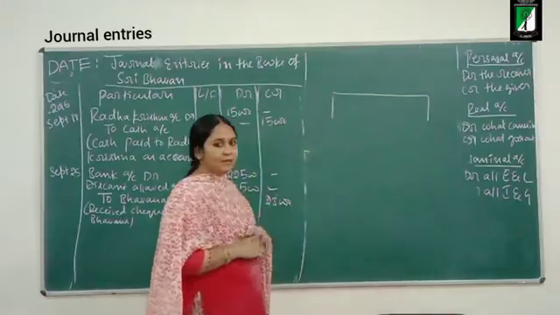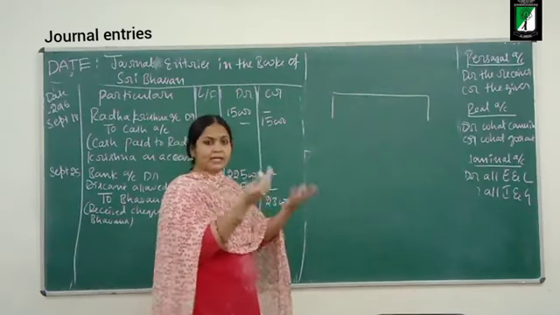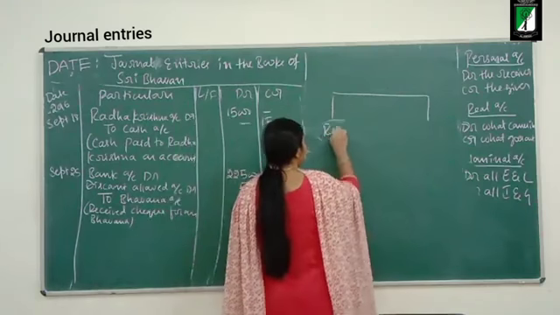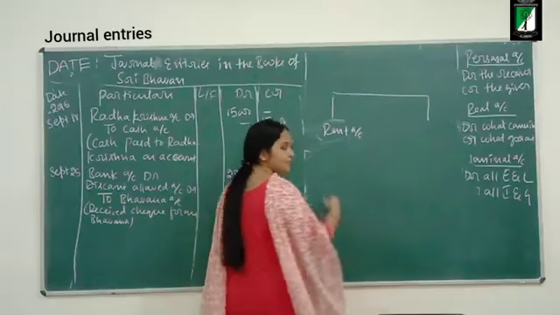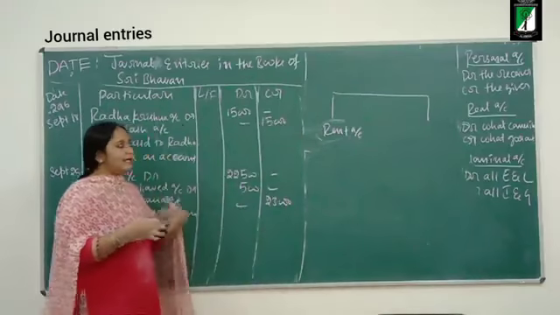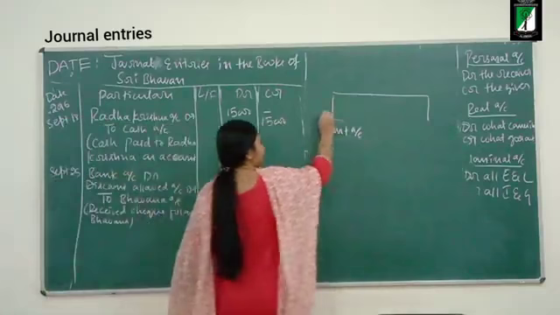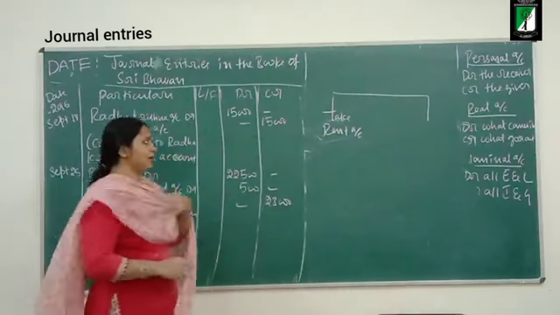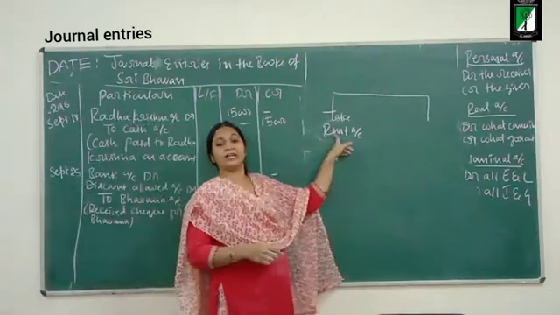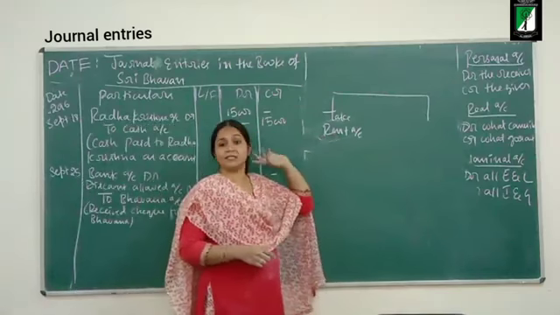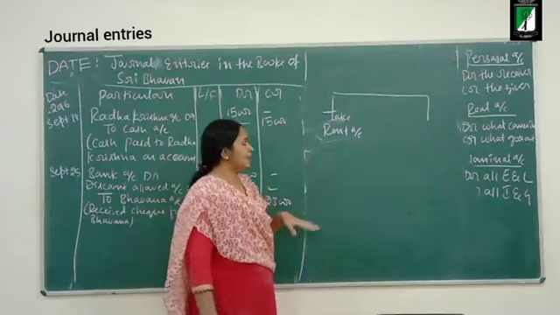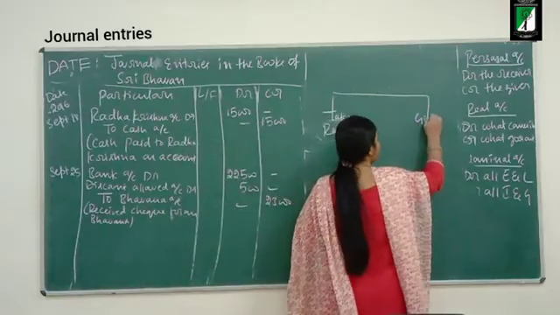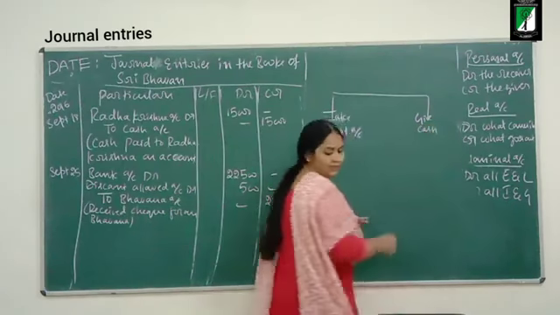What is the take aspect? The business is using the factory building and it is paying rent. So what is the name of this one? Rent, a service. I cannot write building here, so what should I write? I should write the service name. Okay, rent. What is the business giving? Cash.